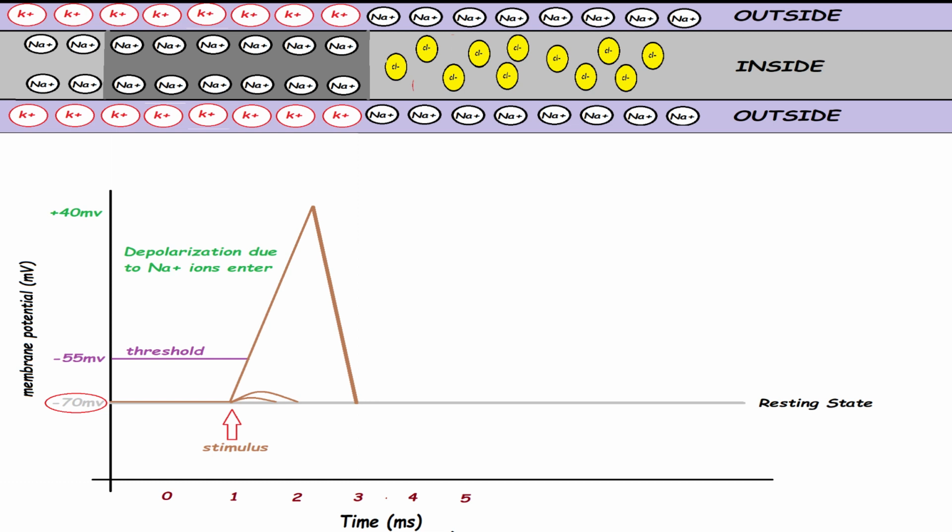So due to potassium ion exit, outside becomes negative to positive, and inside potential, which is plus 40 mV, will change again and decrease from positive to negative. So we can say depolarization to repolarization is occurred due to K plus ion exit.